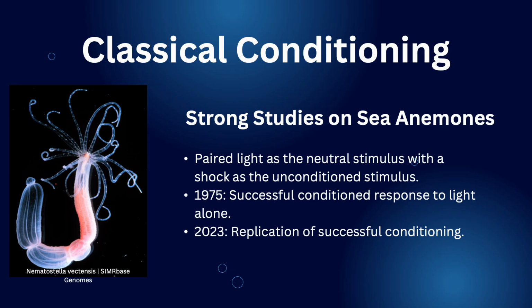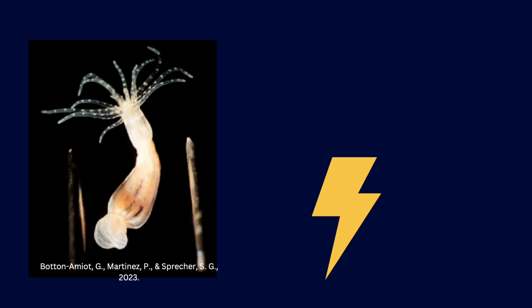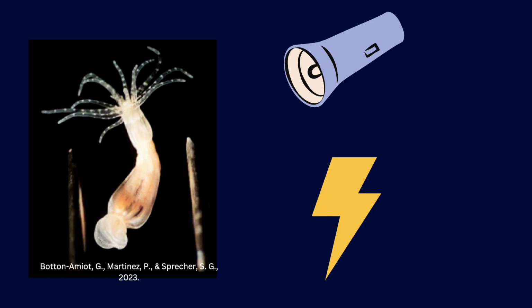In both these studies, light was used as the neutral stimulus and paired with a shock as the unconditional stimulus. Let's take a closer look at how that works. In response to an electrical shock, sea anemones retracted. This reversible reaction is an unconditioned response to an unconditional stimulus, the shock. In response to light, anemones did not respond. That is because light is a neutral stimulus that does not elicit any response in anemones.